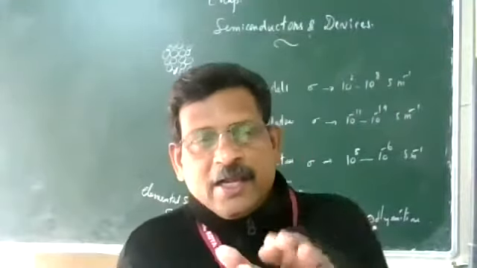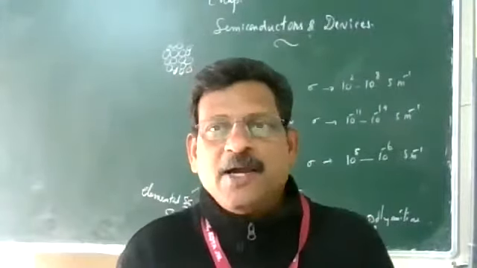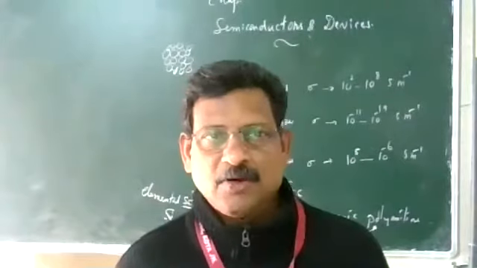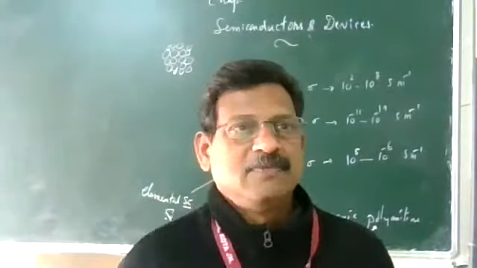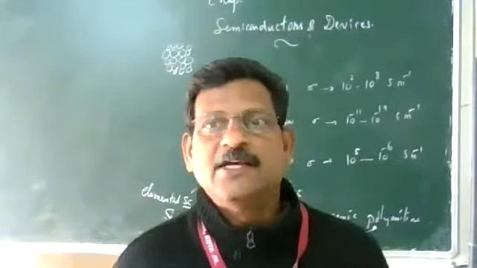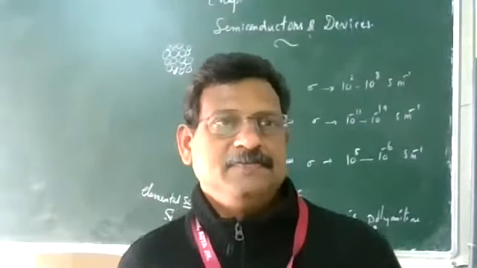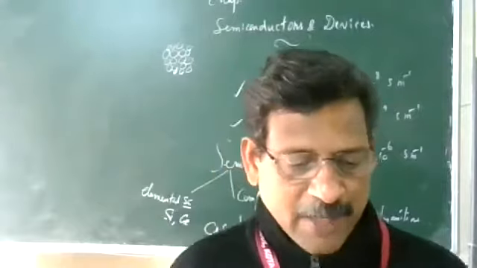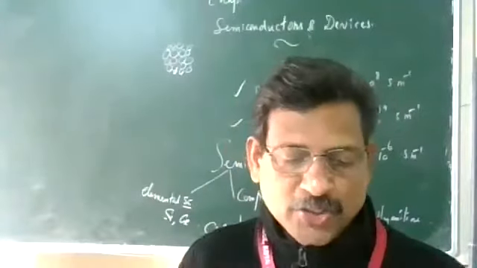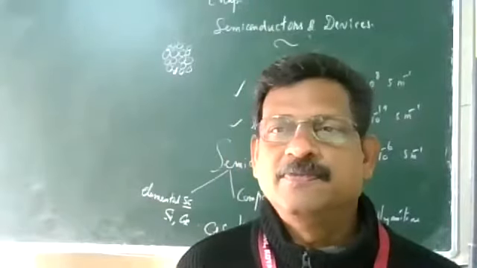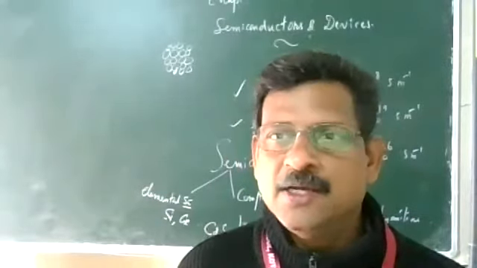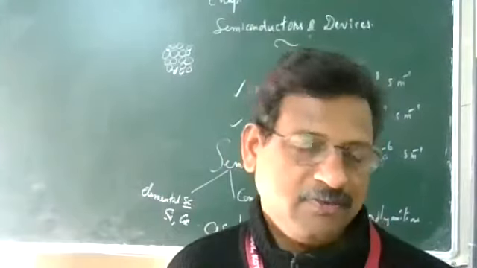So a range of energies possessed by an electron, especially the outermost electron, forming a continuous energy level, we call it an energy band. An energy band means a collection of closely spaced energy levels. An electron can be anywhere, not in a particular discrete level.